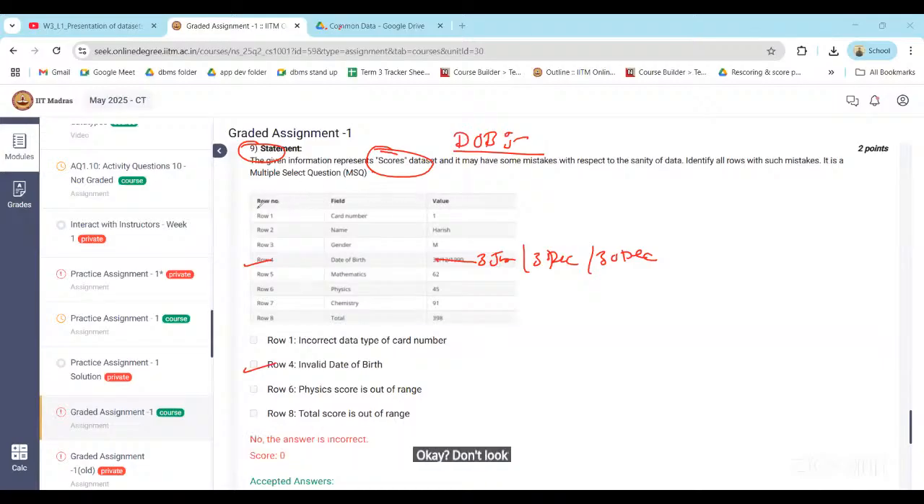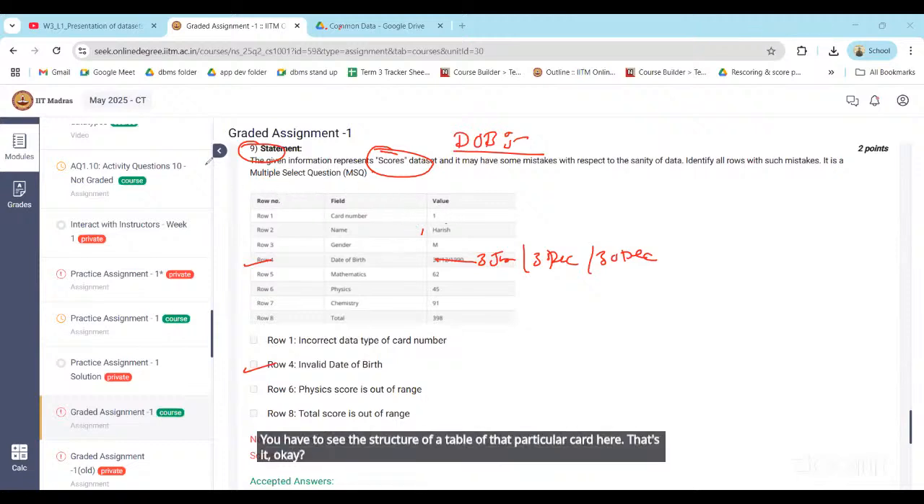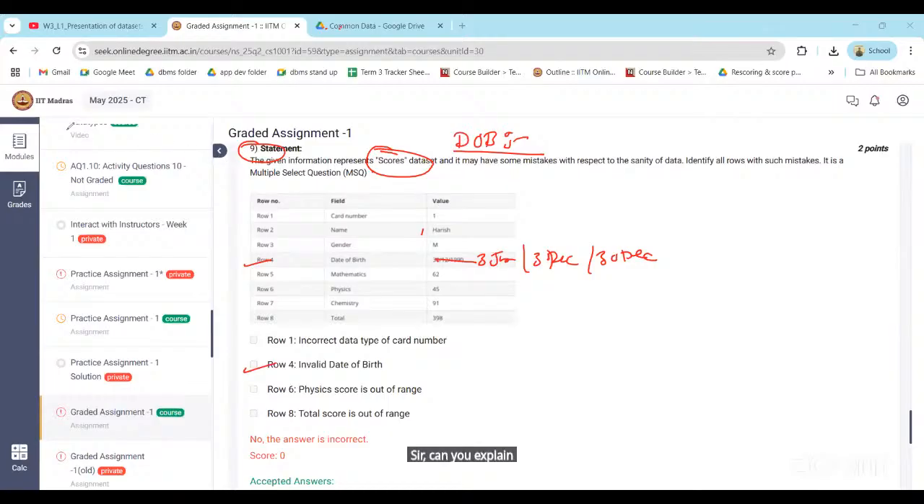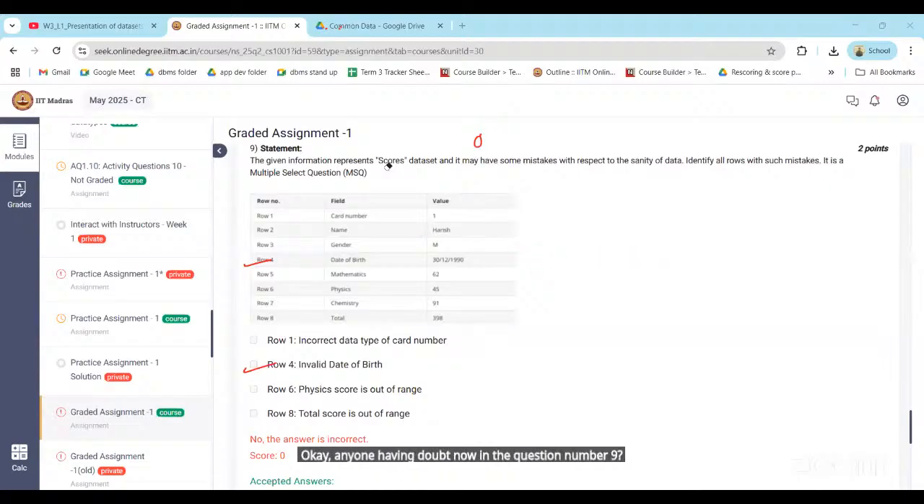Don't look at whether card number one has this particular value or not. You have to see the structure of the table of that particular card. That's it. Sir, can you explain question 5 as well? Yes. Okay. Anyone having doubt now in question number 9? No. So, sir, will we get what is the correct answer of question number 9?